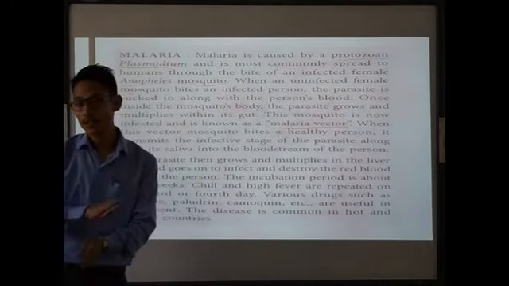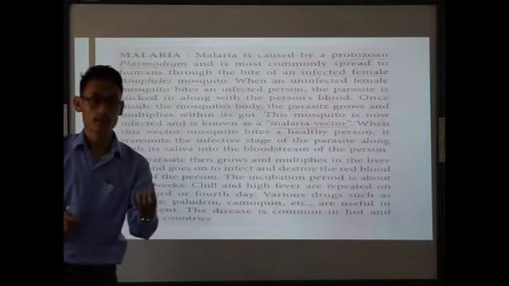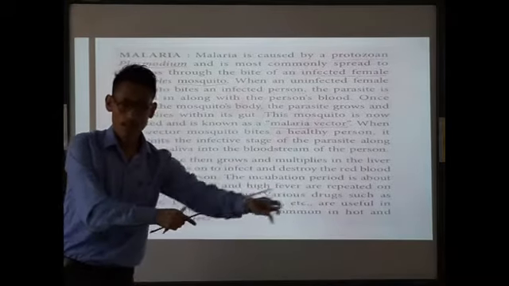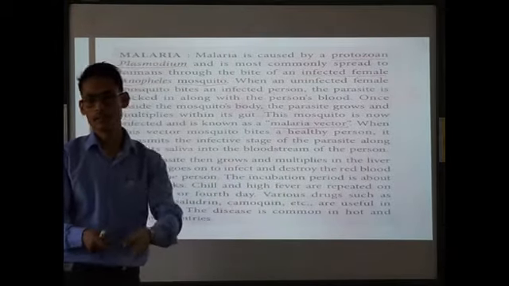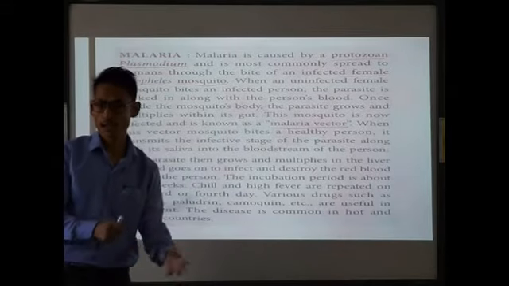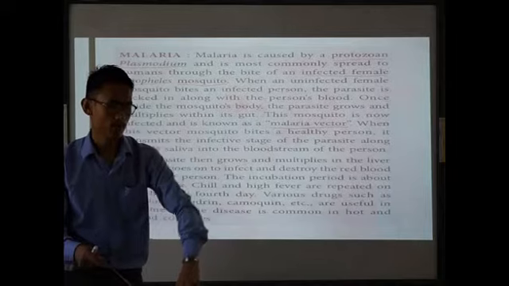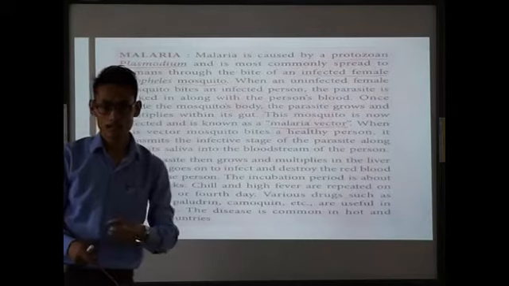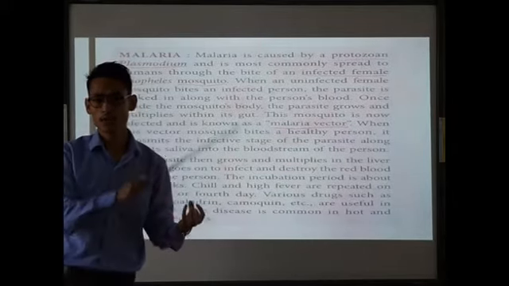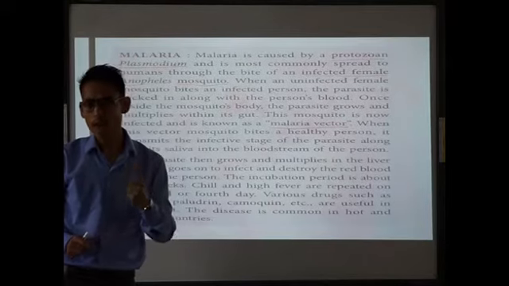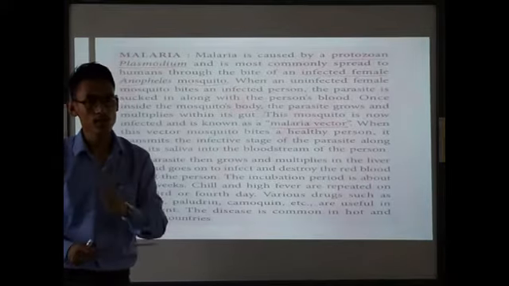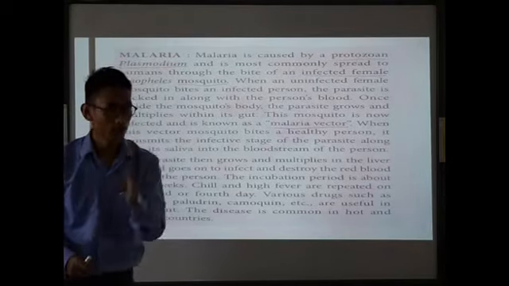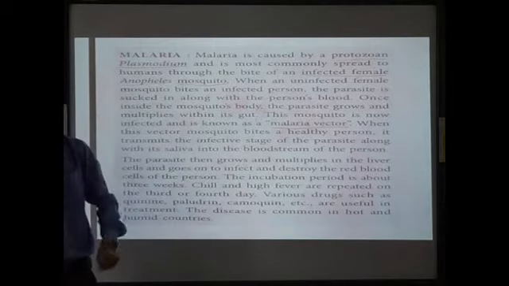What is a carrier? A carrier will simply carry the germ, like houseflies. A housefly will simply carry the germ from one place to another. Parasites are not dependent on completing their life cycle inside the body of the housefly. But with a vector, parasites are dependent to complete half of their life cycle. So Plasmodium completes half of its life cycle in the body of the mosquito, and the second half in the body of the human being. That's why this mosquito is known as a vector.